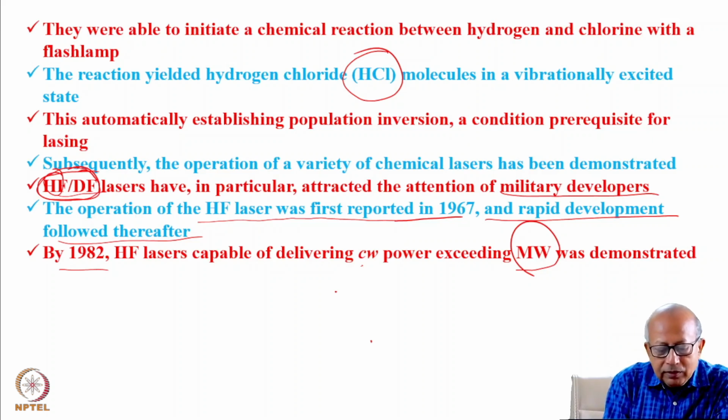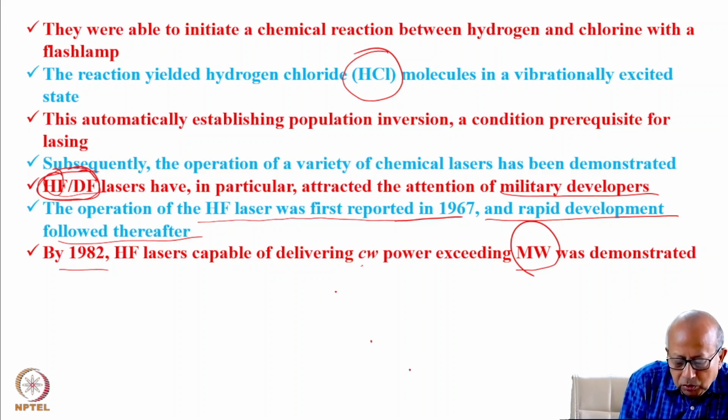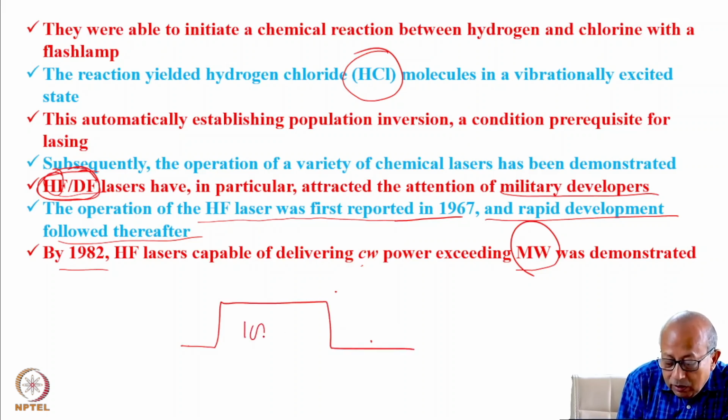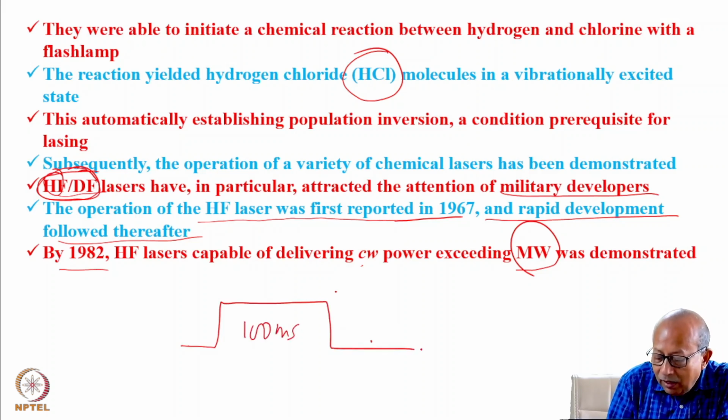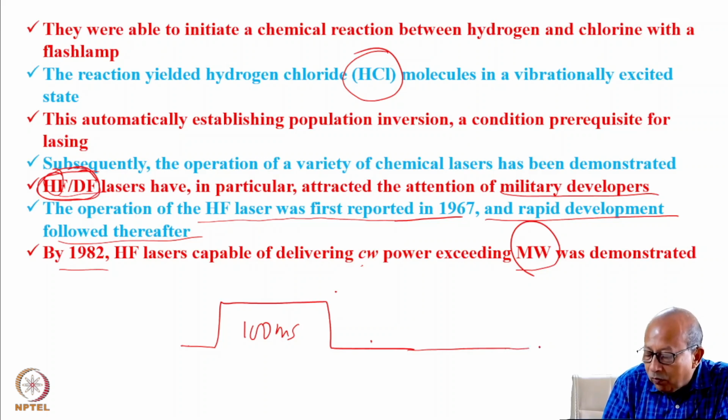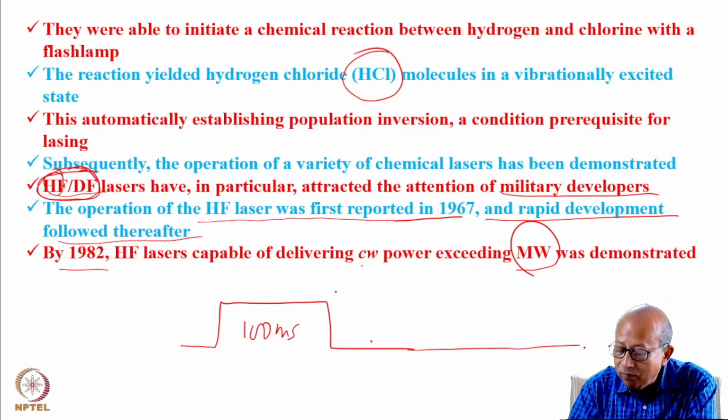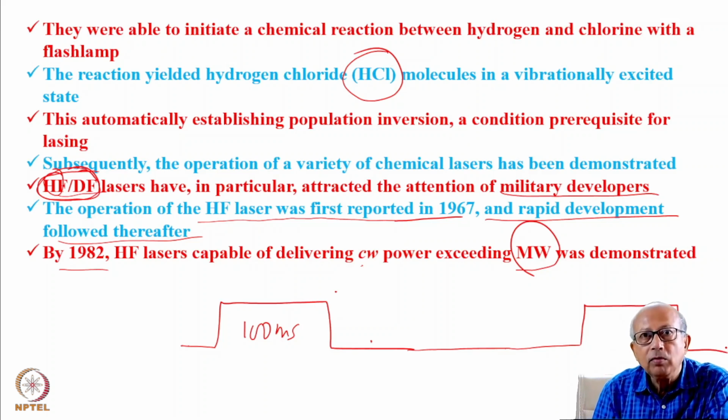Say the laser delivers output, let us assume a very realistic figure, for 100 milliseconds, and then it turns off. Then maybe at a later time, it will again produce another pulse of 100 milliseconds.